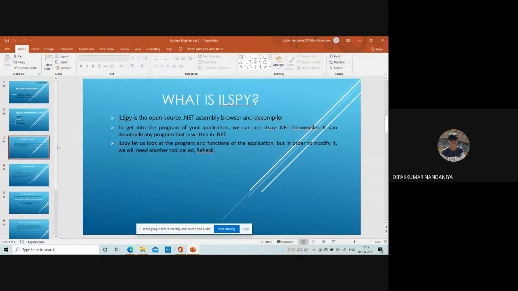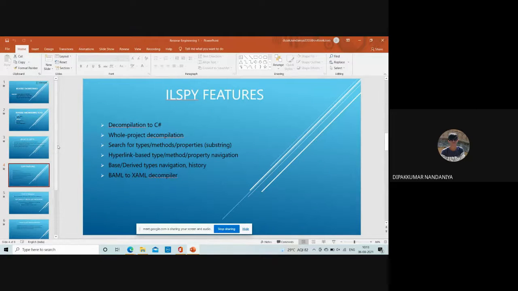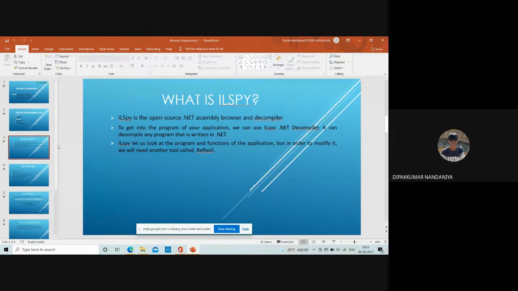Okay, what is the limitation of using this ILSpy? Limitation is breaking decompile source. Decompile code.